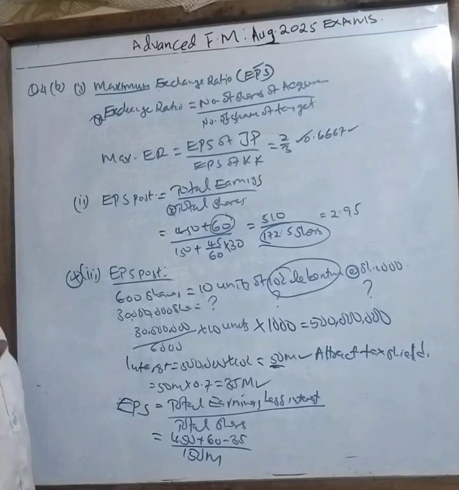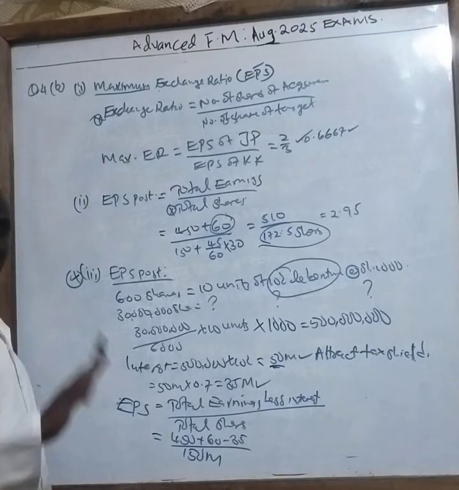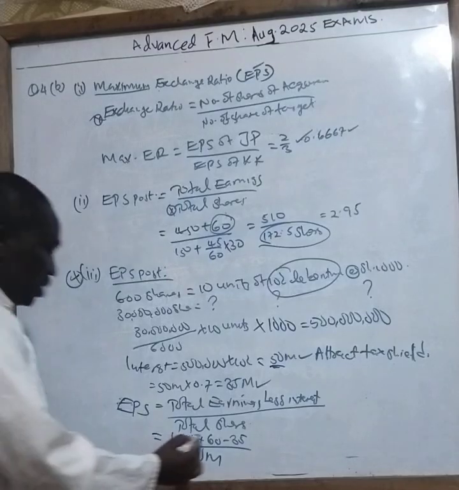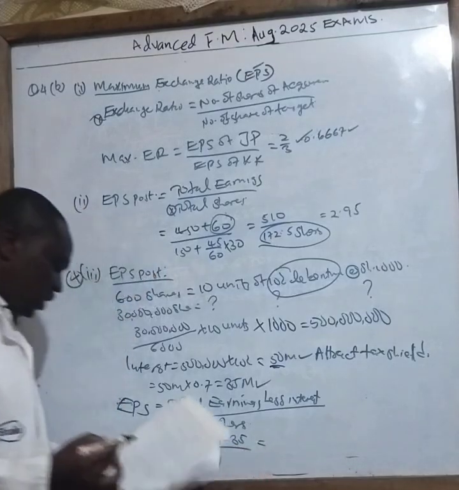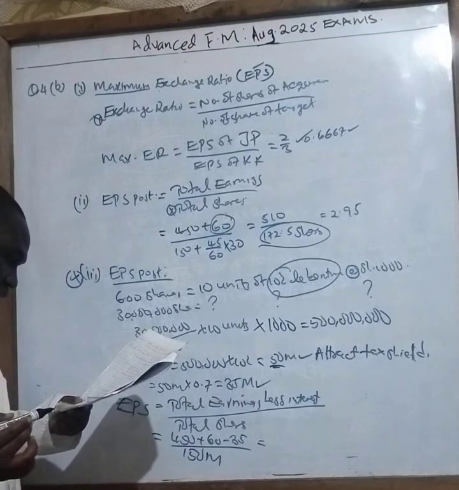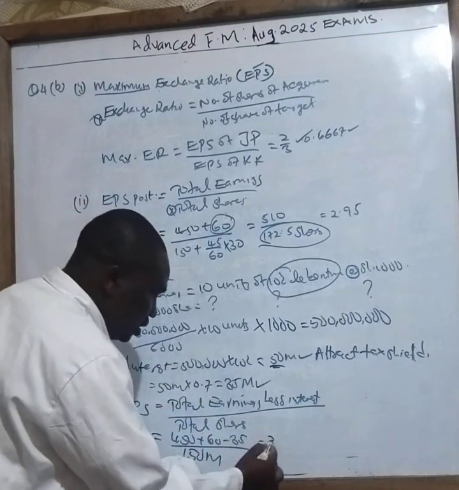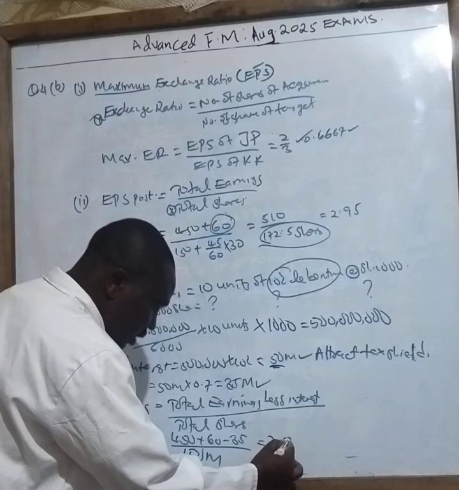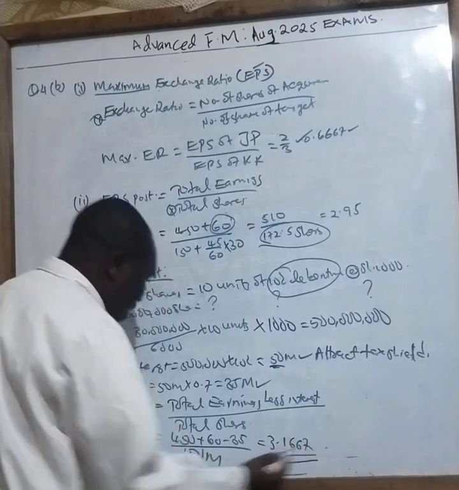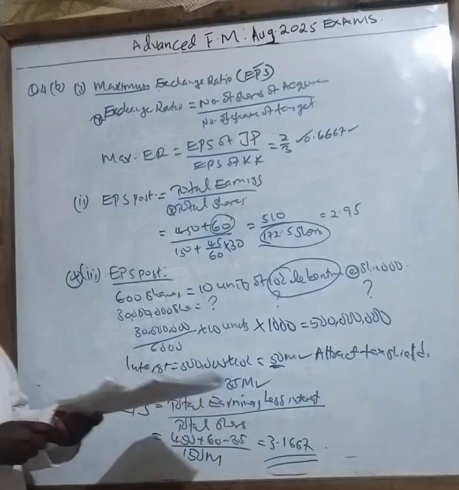We are just using the shares to interchange, to buy, to get the loan. So this is how you are supposed to work it out. If you use that question, the figure you get is 3.1667. That is the EPS.